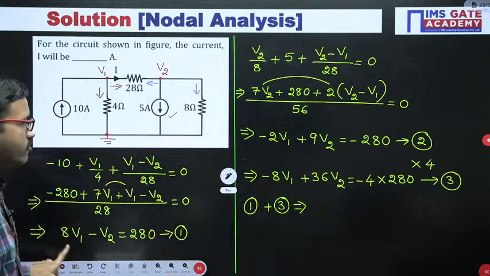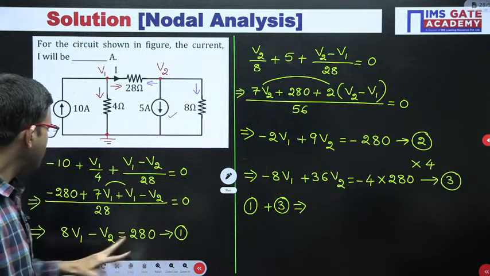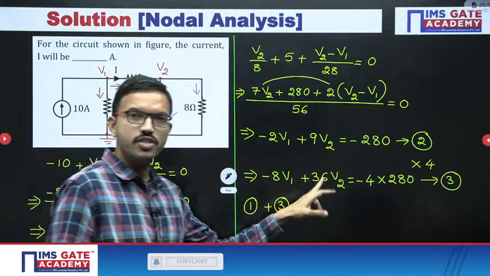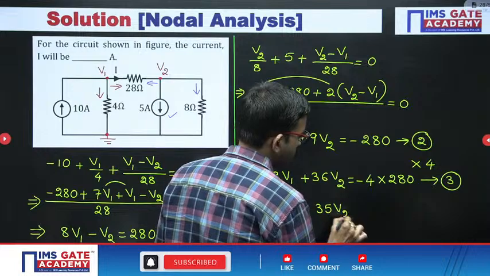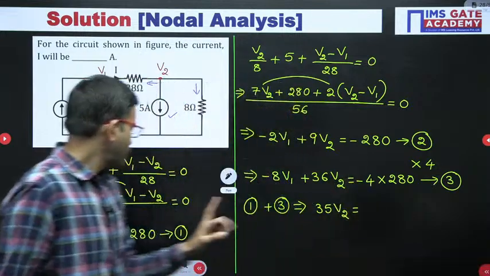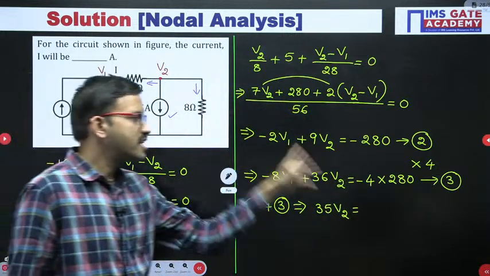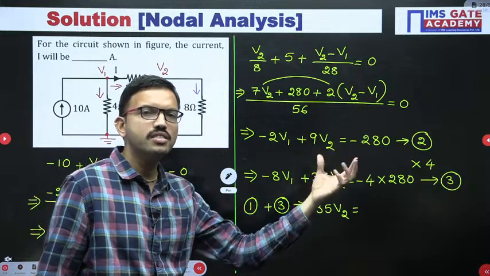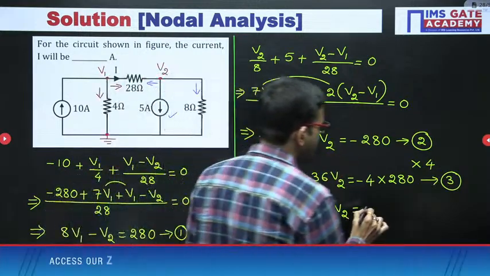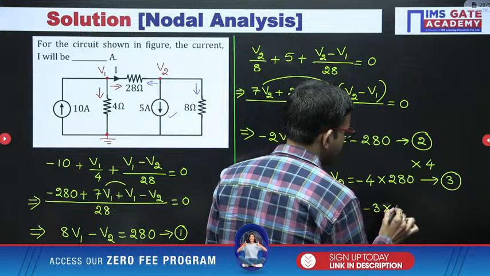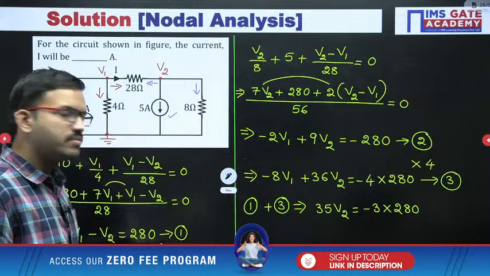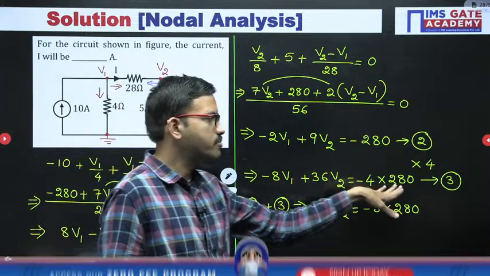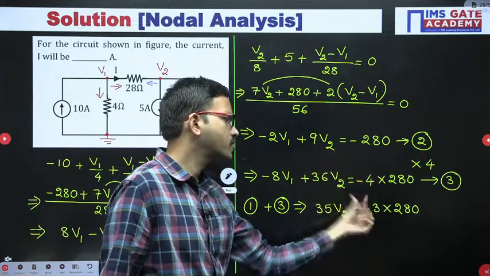So here 8V1 minus 8V1, both are getting cancelled. Minus V2 plus 36 V2, that means 35 V2 is equal to 280 plus minus 4 into 280, that means you are getting minus 3 into 280. I am repeating once again, here 1 time 280, here minus 4 times 280. When you take 280 common, 1 minus 4 is minus 3.